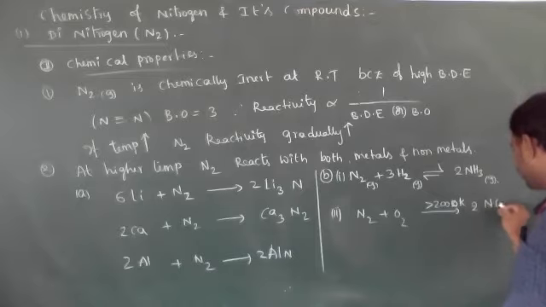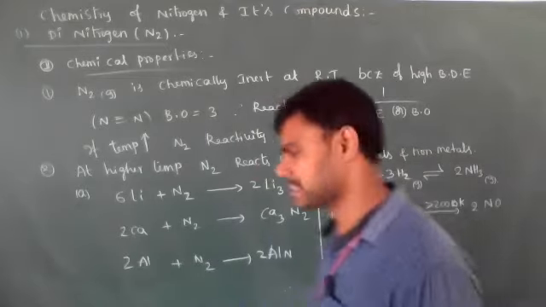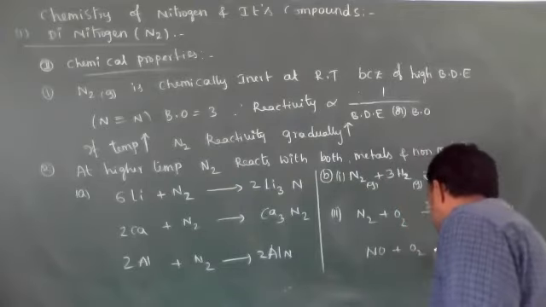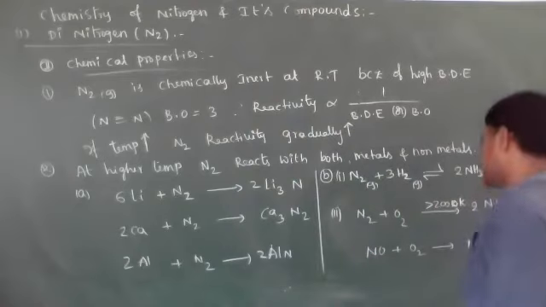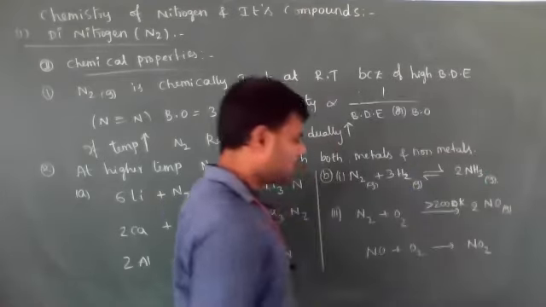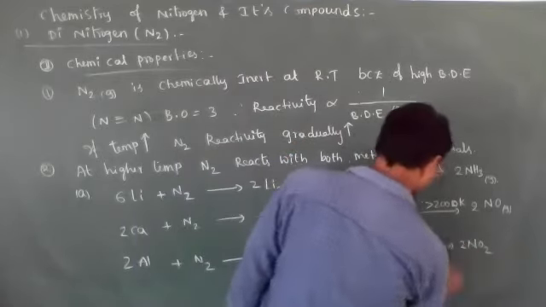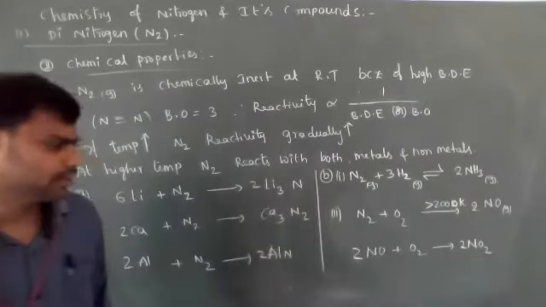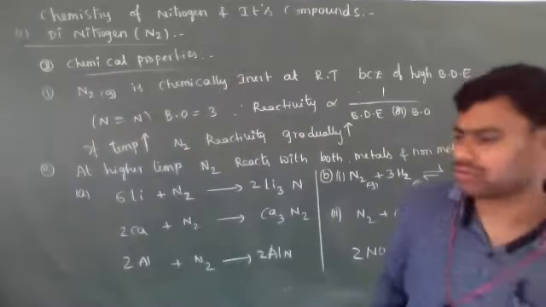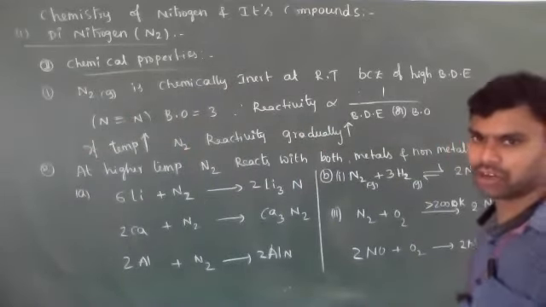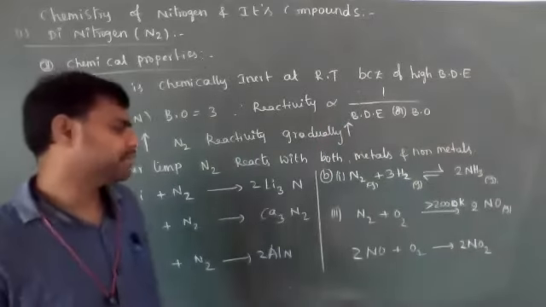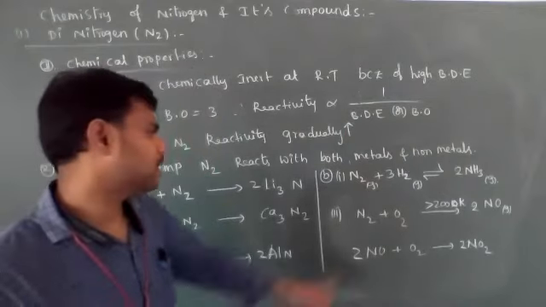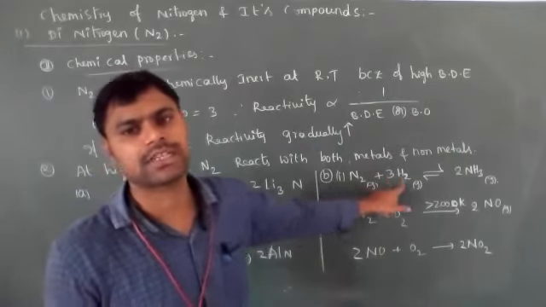Then 2 moles of NO, nitric oxide, will form. This nitric oxide is unstable and immediately combines with oxygen to form NO2, nitrogen dioxide. 2 NO plus O2 is converted to 2 NO2. Nitrogen dioxide will form because NO is unstable and immediately combines with oxygen to form NO2. So these are some important reactions of N2 nitrogen gas with non-metals.